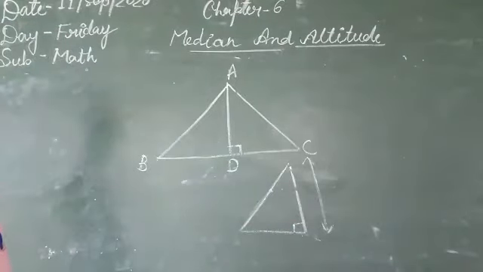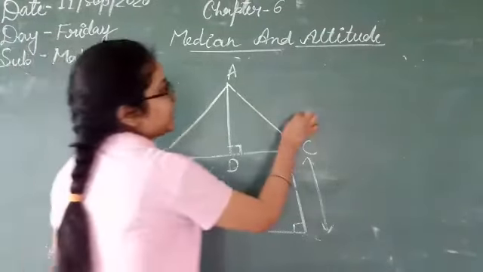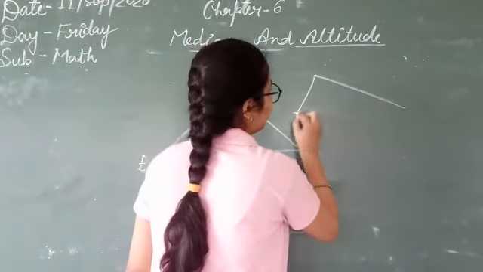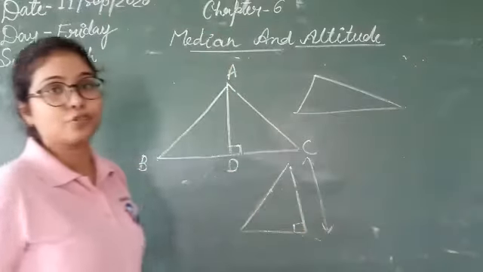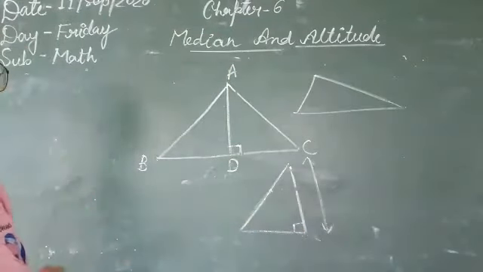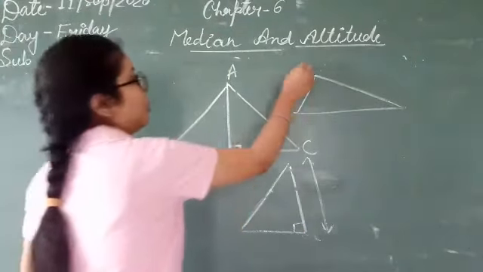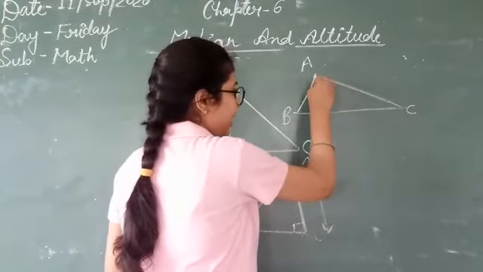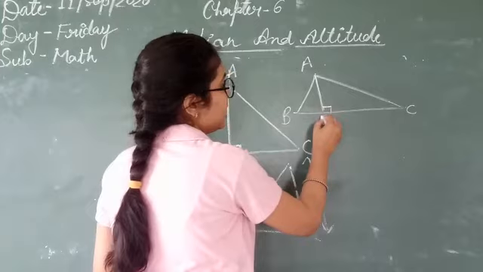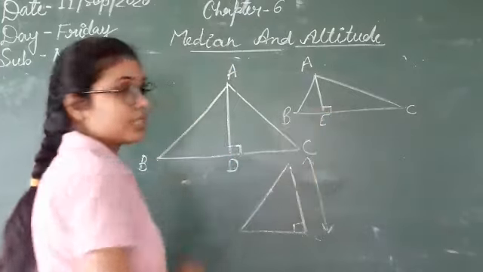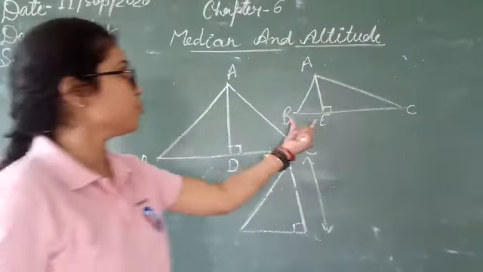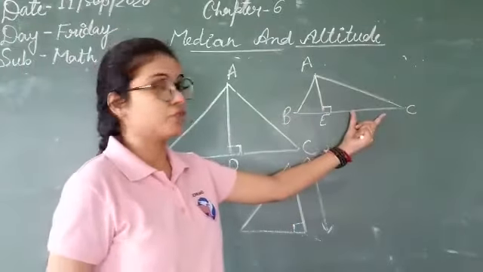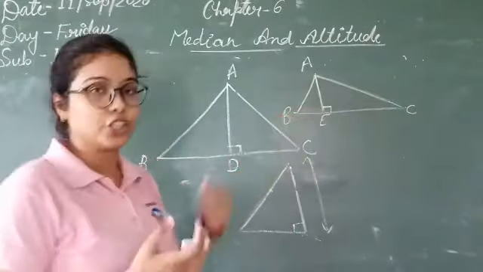Now, if the triangle is a scalene triangle, where all the sides are different, and you have to find the altitude of this triangle, what will we do? Again, we will make the perpendicular line here. So this is the altitude of this triangle. You can see these two parts are not equal. So it's not important that these two parts will be equal when you form the altitude.